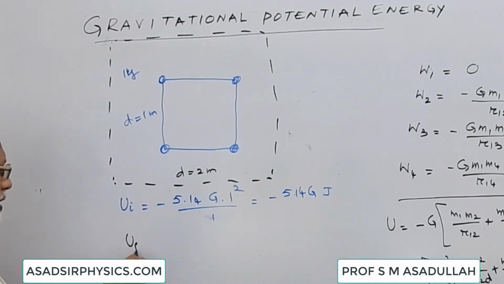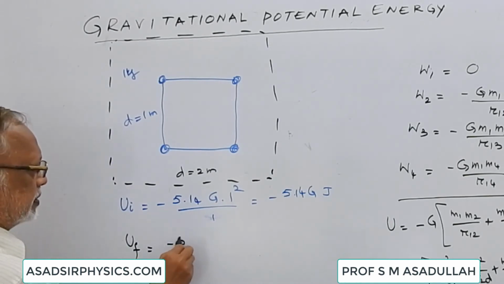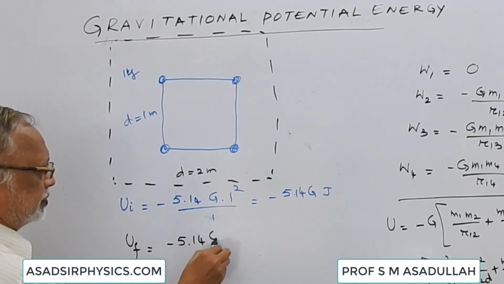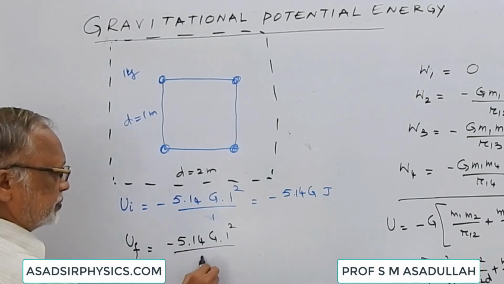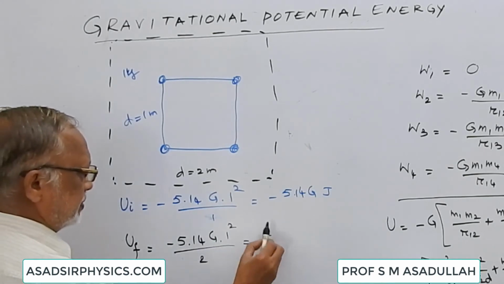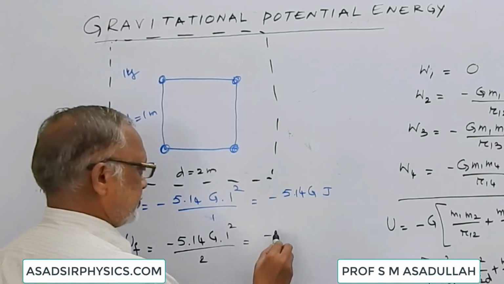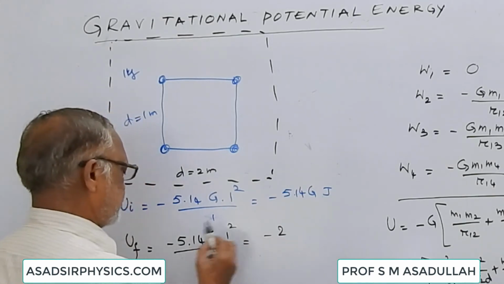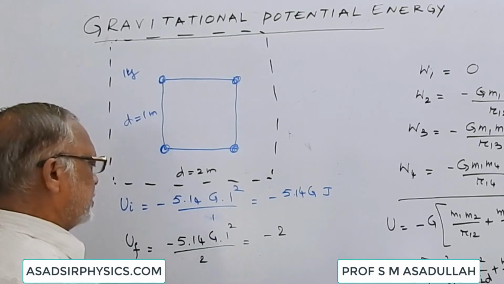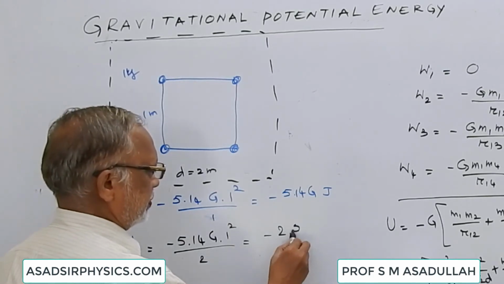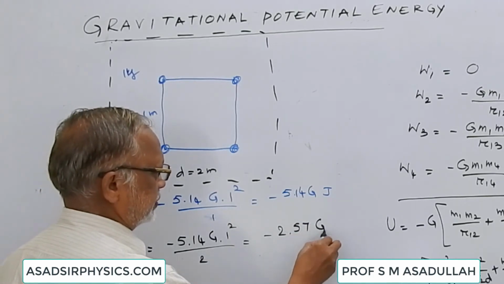If the length of each side is made 2 meter, this will be minus 5.14 G, mass is not changed, by distance is 2, so this is minus 2.57 G joule.